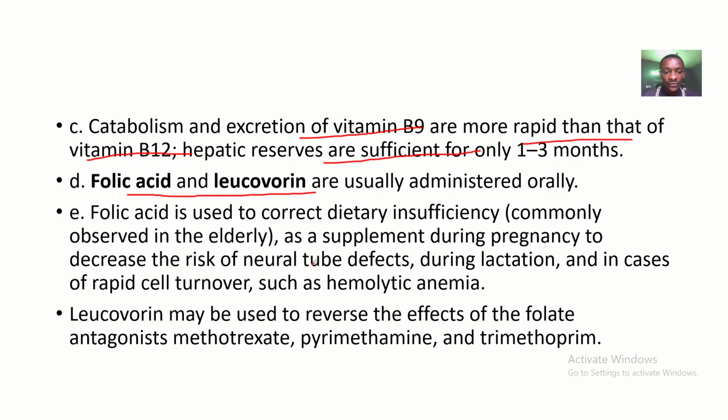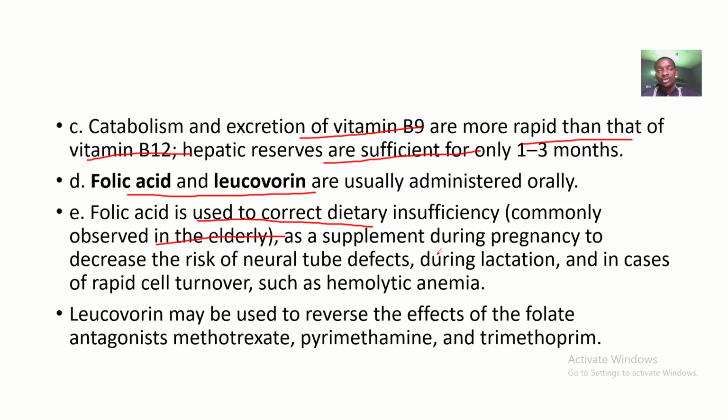Folic acid is used to correct dietary insufficiency, commonly observed in the elderly as a supplement. It can also be used as a supplement during pregnancy because there's increased physiologic demand.